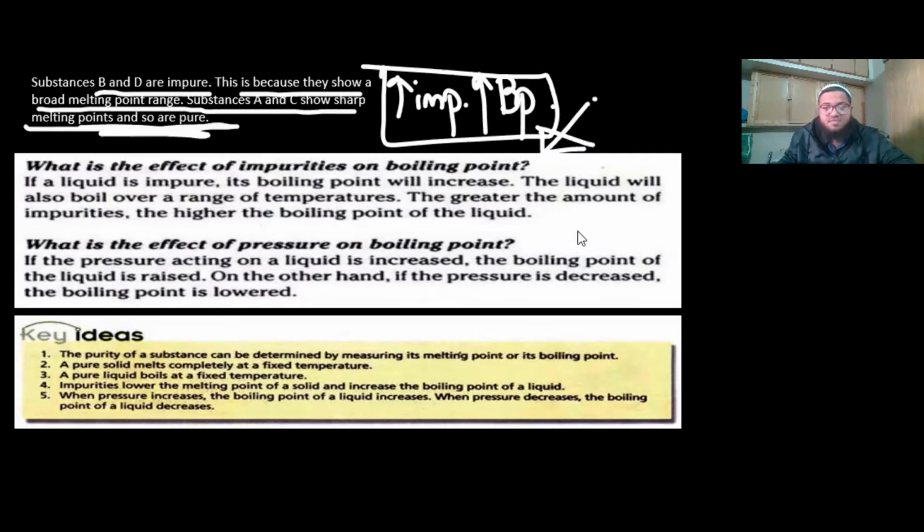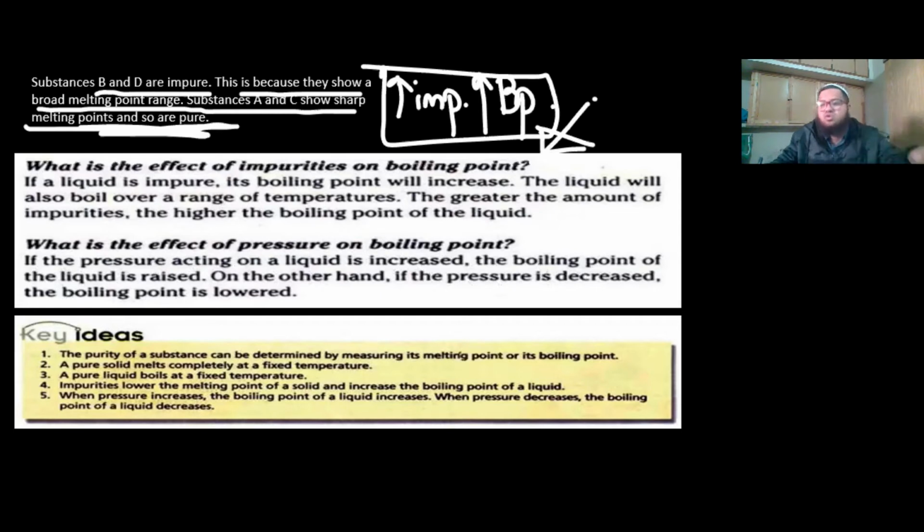And what is the effect of pressure on the boiling point? Well, the greater the pressure, the greater the boiling point. Okay, pressure also increases the boiling point, and the lesser the pressure, the lesser the boiling point. The reason why that happens, we'll be covering in physics. So you don't need to do that over here, but you just need to know that if you increase the pressure, you increase the boiling point. So if the pressure acting on a liquid is increased, the boiling point of the liquid is raised. On the other hand, if it is decreased, the boiling point is lowered.